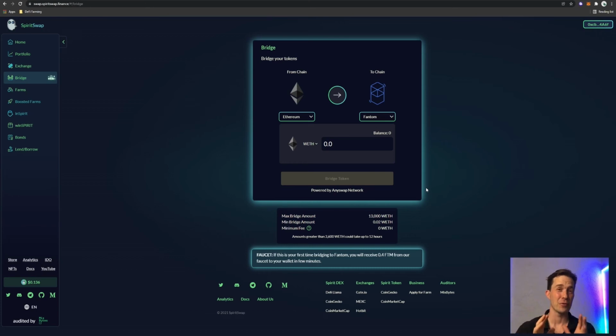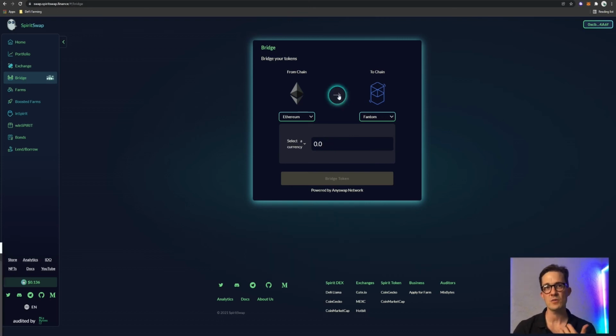Now, the really cool thing is that if this is your first transaction on Fantom, SpiritSwap has an automatic faucet that will add Fantom to your wallet if there's none existing. It's the same as someone magically putting ETH in your wallet for gas fees on the Ethereum mainnet. Now, of course, the gas is much, much cheaper on Fantom. That's one of its advantages as well as its speed. So it's just enough to get you started, but that means that you don't have to wait to jump into Fantom using the SpiritSwap Bridge.